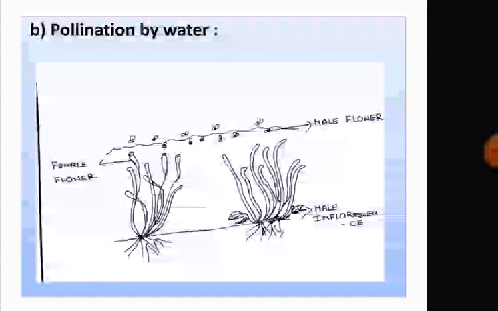Here, male flowers are initially born under water. When they mature, they get detached from the parent plant and float on the surface of the water. The female flowers have a long stalk, and with the help of that stalk, they also float on water. When the male flower comes in contact with the female flowers, pollen grains get transferred.